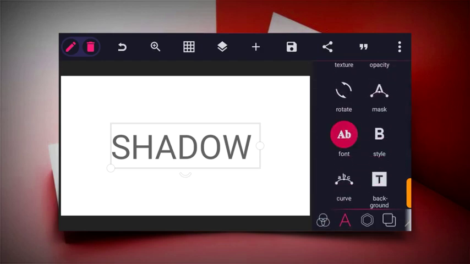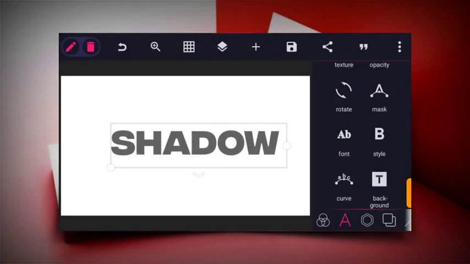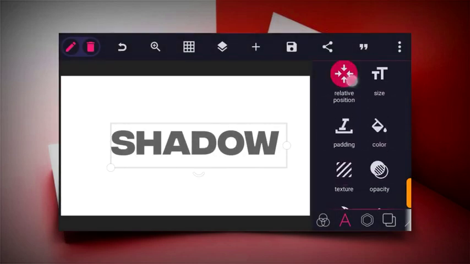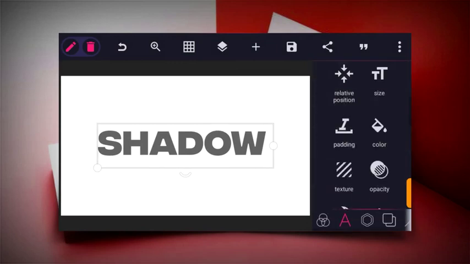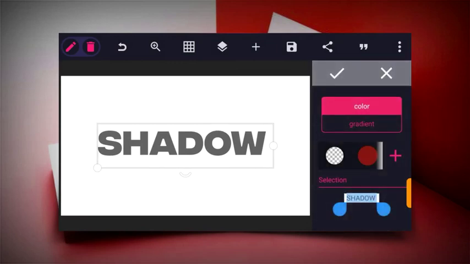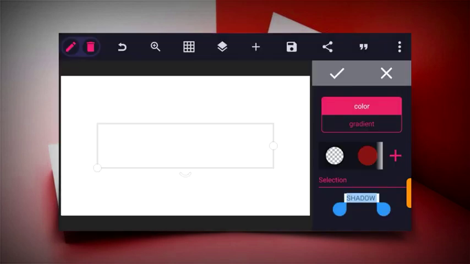And then the next thing to do is to click the AB icon and change your font type to this or any other font. So make sure it's at the center. So use the relative position to align it at the center. So the next thing is to click on color and just click on the plus icon without clicking any other color, and make this transparent by drawing it this way.